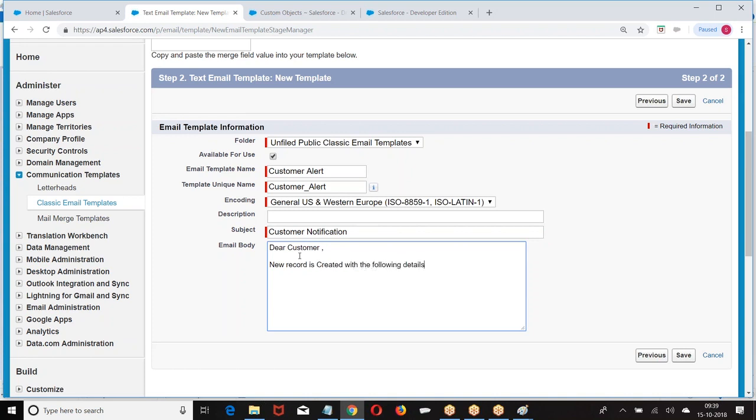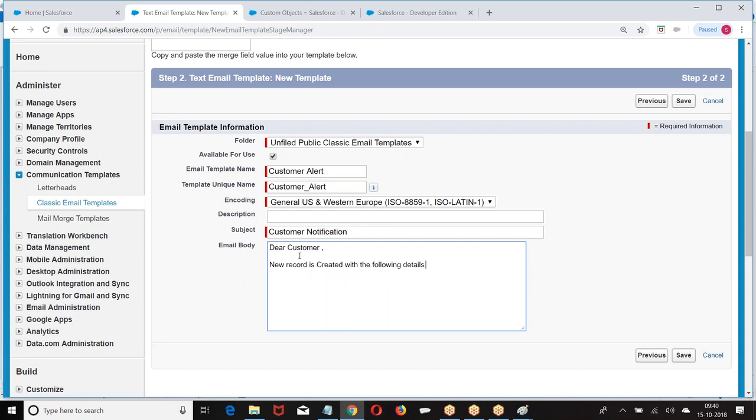Now, if I am sending an email to you, I have to send your details. If I am sending an email to me, I have to send my details. To whichever person I am sending, I have to send that corresponding person's details. Now, it is not a common mail. I want to embed the data.